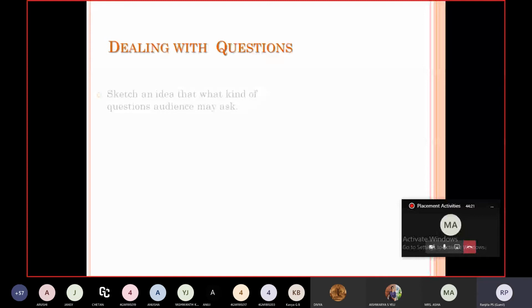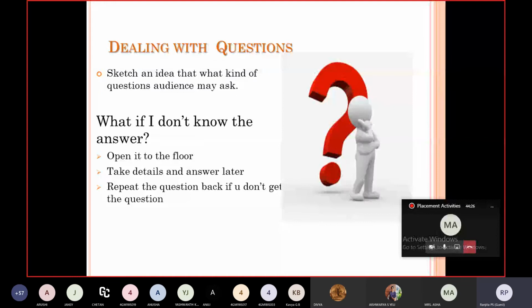Dealing with questions. Get an idea of what kind of questions the audience will be asking. If you have done a seminar or presentation, you will have some idea, right? Like what kind of questions the audience will be asking. So make a note of those questions and be prepared for answering them.